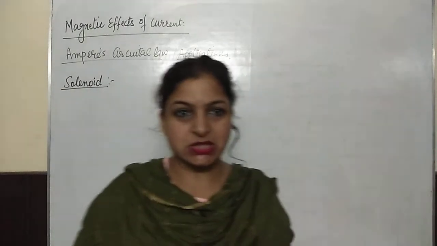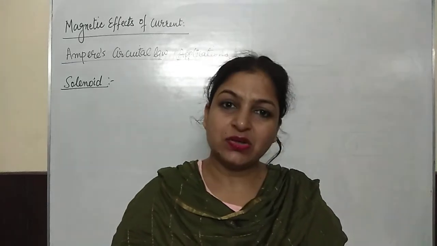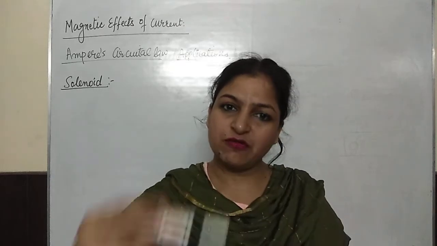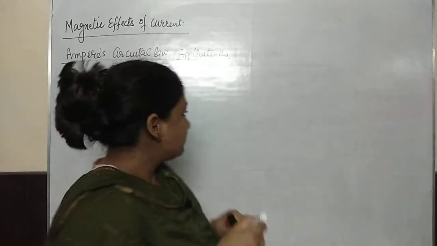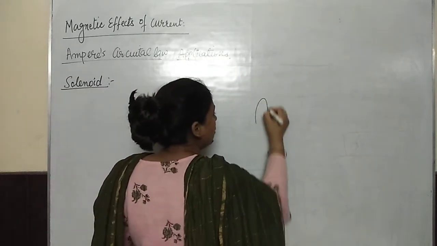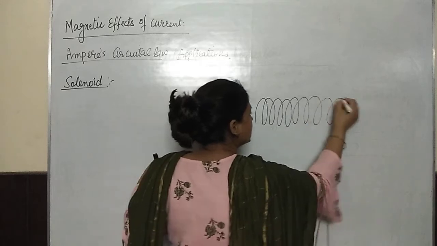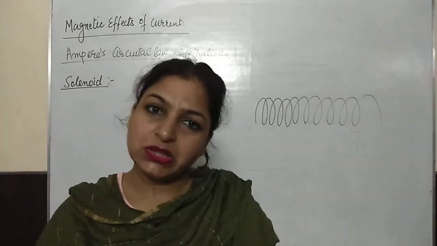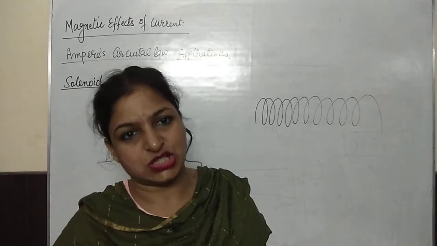Yes, students, the next application is the solenoid. What is a solenoid? This is a long insulated wire wound in the form of a helix, and all the turns are closely spaced, meaning they are very close to each other.